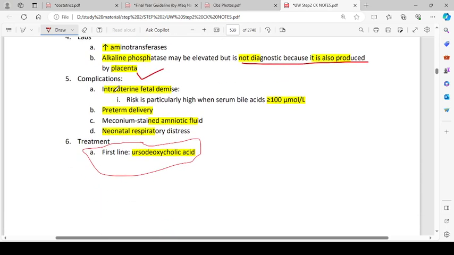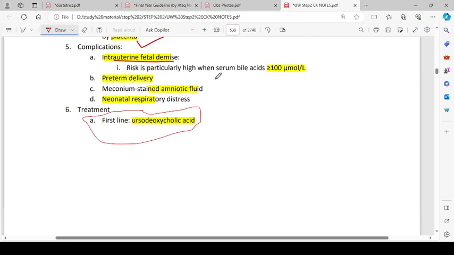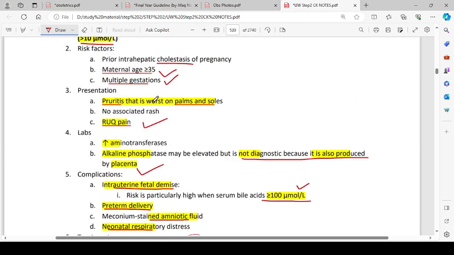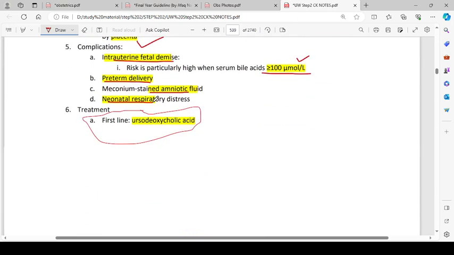Complications are intrauterine fetal demise. Risk is particularly high when the serum bile acids are more than 100 micromole per liter. Also preterm delivery, meconium stained amniotic fluid, neonatal respiratory distress. Treatment is ursodeoxycholic acid.